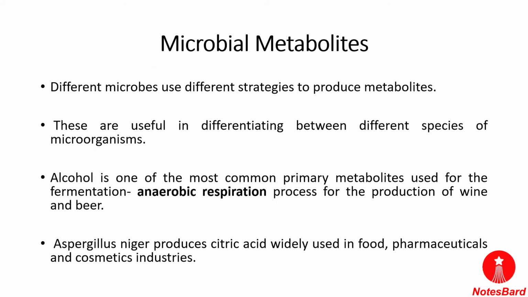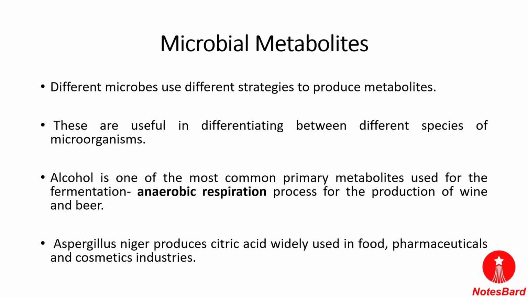Now the last is the microbial metabolites. There are different microbes which use different strategies to produce the metabolites, and they are useful in differentiating between different species of microorganisms. The example here is alcohol, which is a primary metabolite, and it is used for fermentation. Fermentation is anaerobic respiration, which is used for the production of wine and beer.